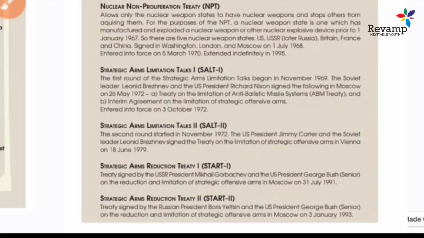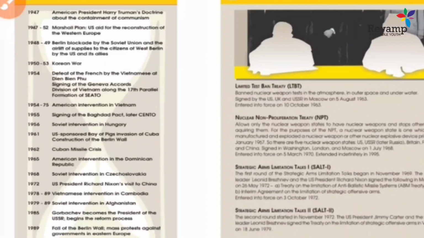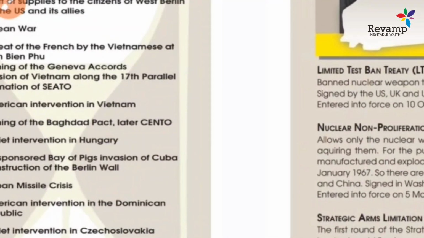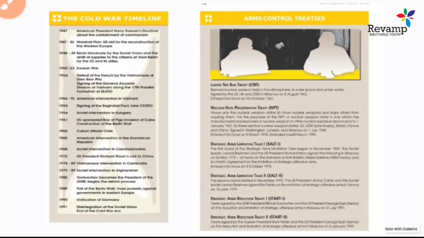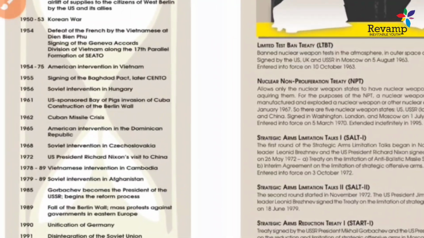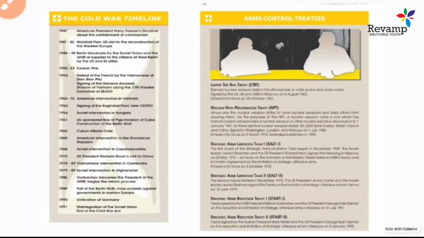You just need to learn the year in which each treaty was signed, like the NPT in 1968, and the Strategic Arms Limitation Talks coming into force in 1972. These are the most important things you need to learn, which year which treaty was formed. And this is the whole timeline for the Cold War era, how the Cold War went from 1947 to 1991. What led to its end and how this Cold War era came to an end,